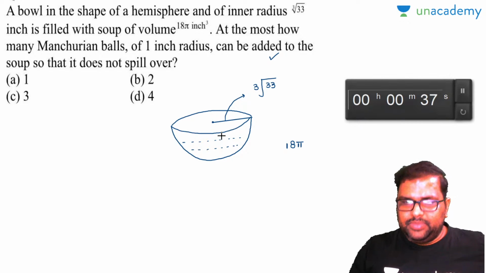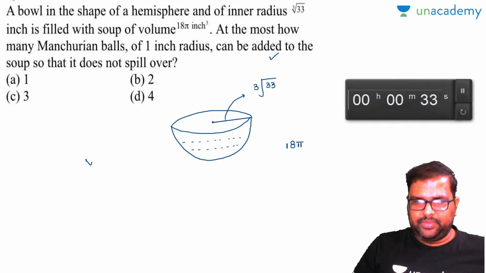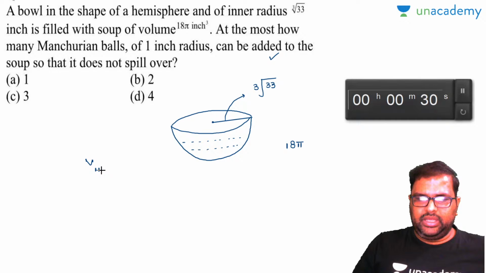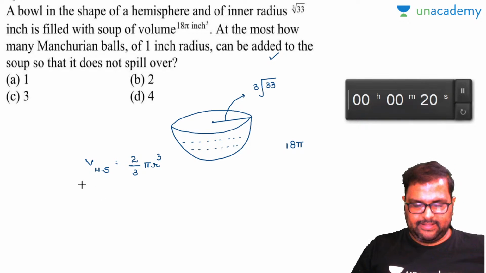Now what is the available space left over in the hemisphere? For that you have to find out the volume of the hemisphere. Volume of the hemisphere, can anybody say the formula there? 2 by 3 pi r cube. If you know the formula, you can automatically solve, or otherwise, Jai Hind.